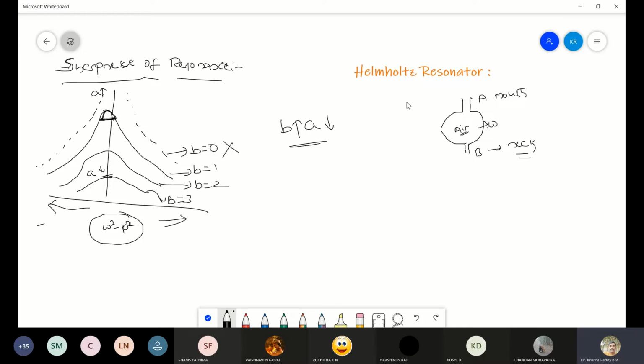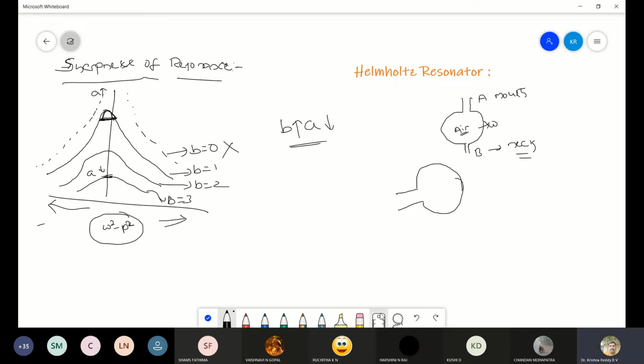Now here some musical instrument is played, so whatever music is produced by the instrument will be carried by the air. Here I will take one more Helmholtz resonator like this. Just let me draw.